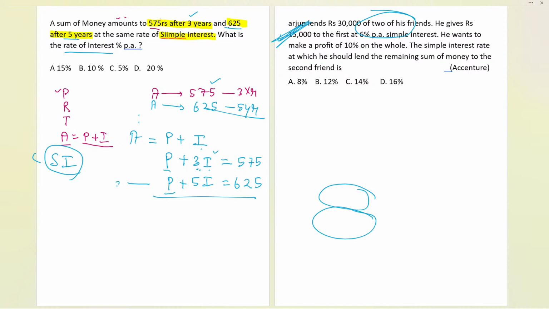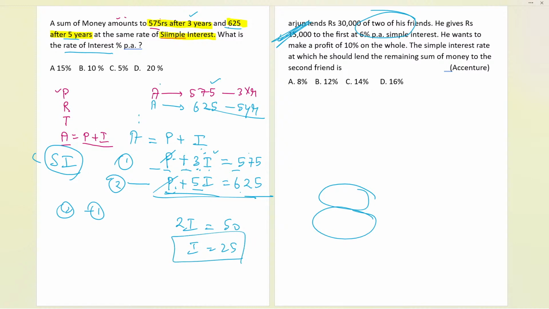Let us consider this as the second equation and this as the first. Second minus first: P and P get cancelled. 5I minus 3I becomes 2I, and 625 minus 575 is 50. So 2I equals 50, and the interest is coming out to be 25.